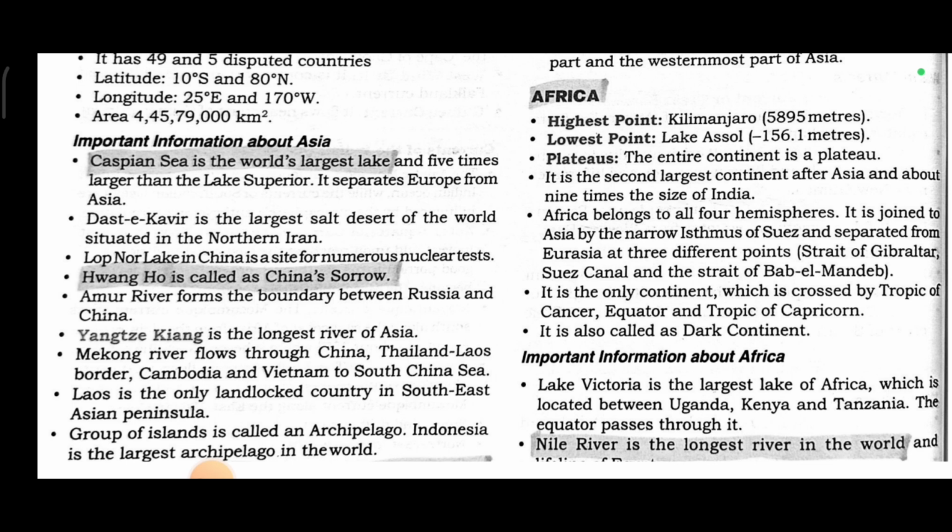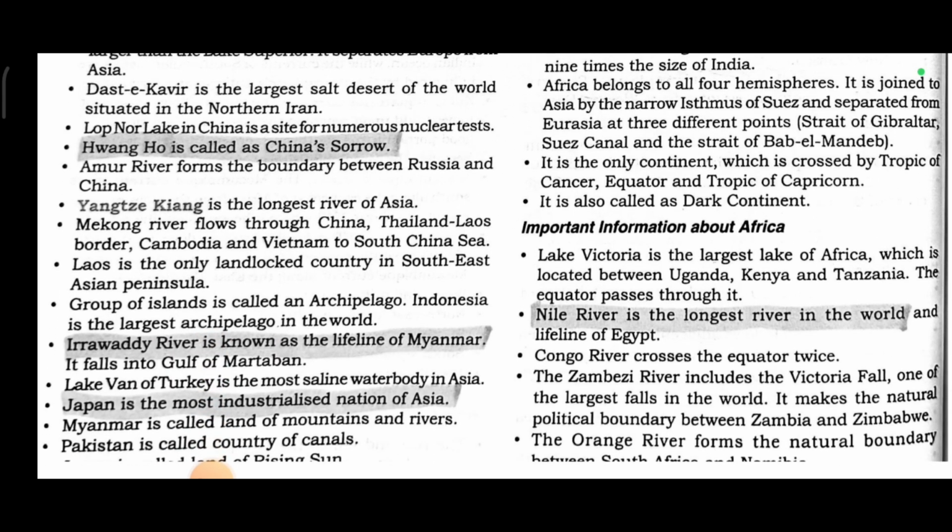Highest point Kilimanjaro, lowest point Lake Assal. Plateaus: the entire continent is a plateau. It is the second largest continent after Asia, about 9 times the size of India. Africa belongs to all 4 hemispheres. It is joined to Asia by the narrow isthmus of Suez and separated from Eurasia at 3 different points. It is the only continent which is crossed by the Tropic of Cancer, the Equator, and the Tropic of Capricorn. It is also called the Dark Continent.